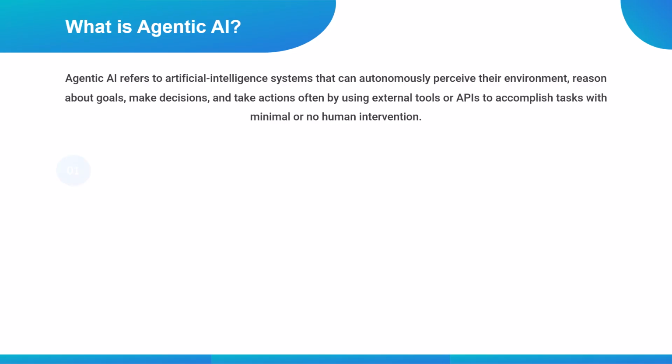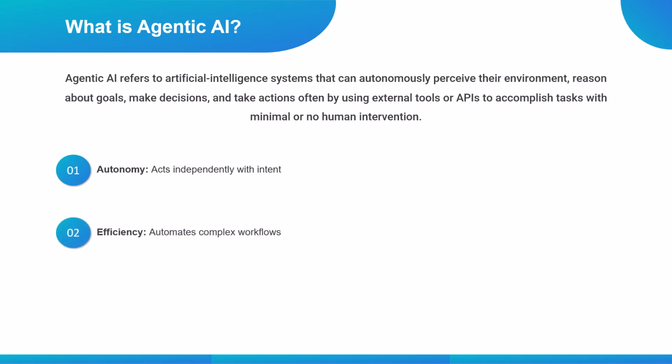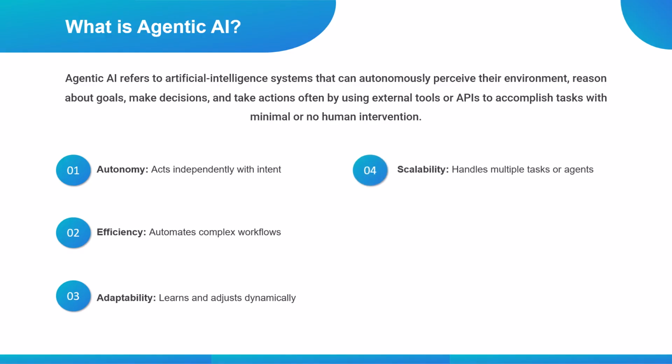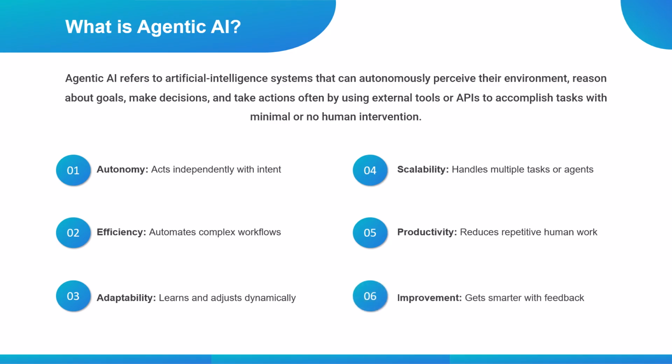There are several key advantages to this approach. Agentic AI provides autonomy, meaning it acts independently. It improves efficiency by automating complex workflows. It is adaptable, learning and adjusting dynamically. It supports scalability, handling multiple tasks or agents simultaneously. It enhances productivity by reducing repetitive human tasks. And most importantly, it continuously improves using feedback. So instead of just responding to inputs, agentic systems understand, decide, and act.